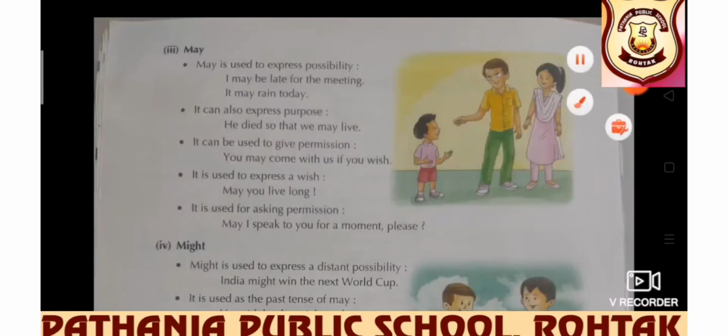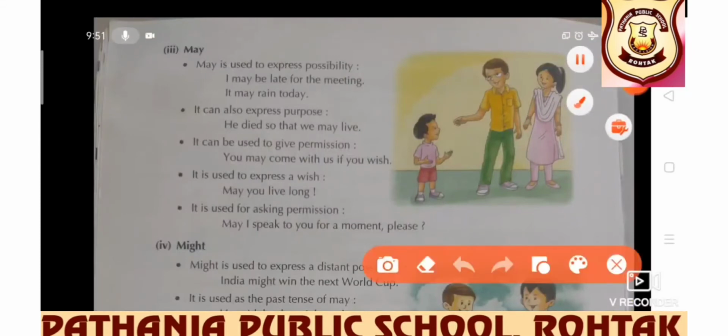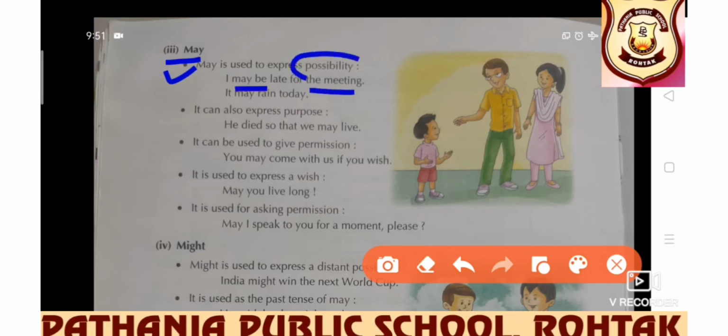Students, let's understand the next modal, which is may. May is used to express possibility. It's cloudy, it may rain today. I got up late in the morning, so I may be late for the meeting. Possibility is there, so may is used. It can also express purpose. What is the purpose behind an action? In that case also we use may in the sentence. He died so that we may live.